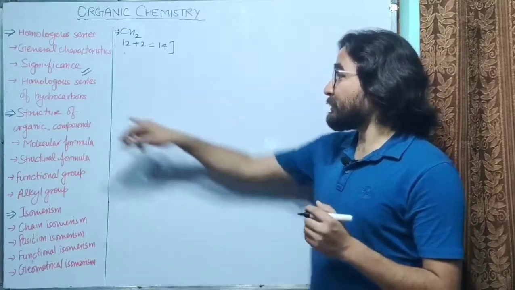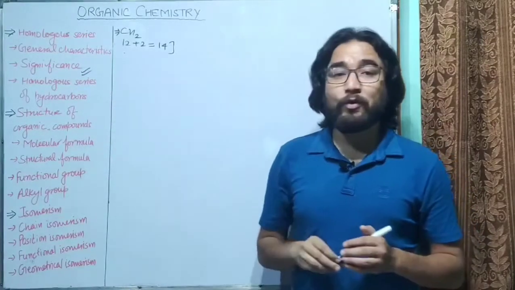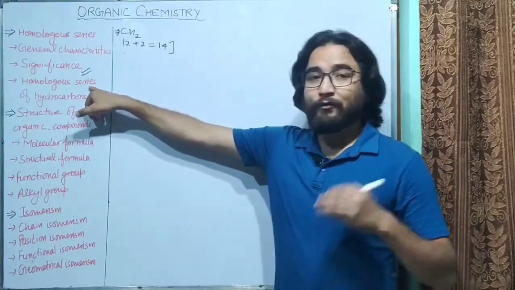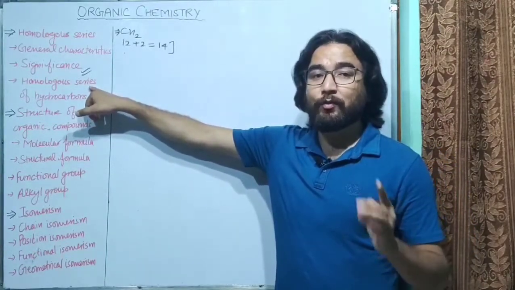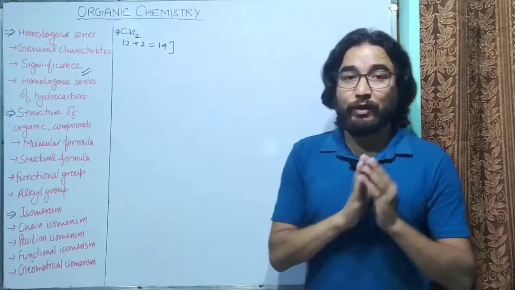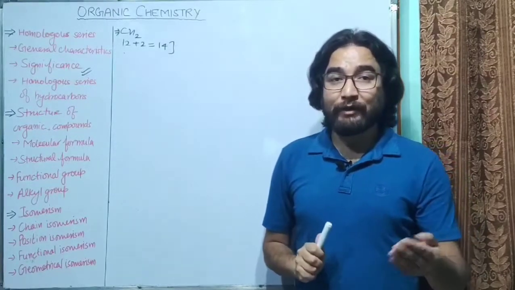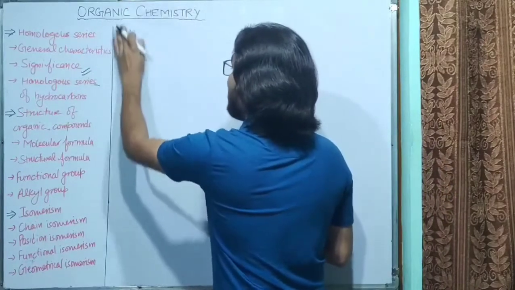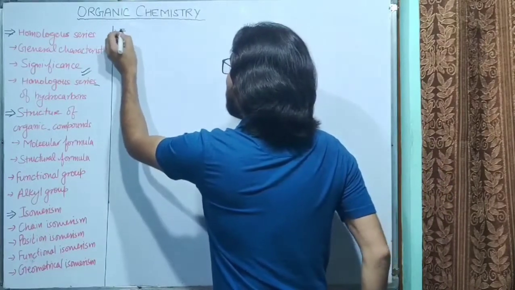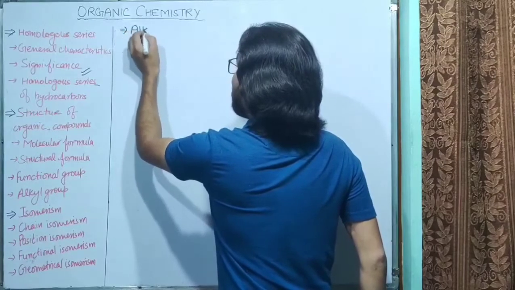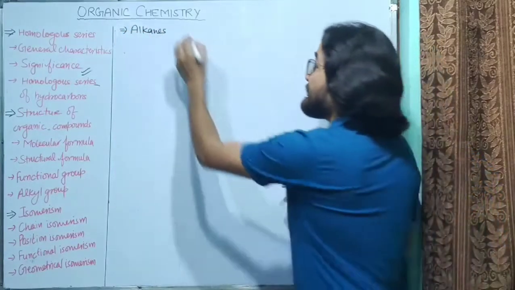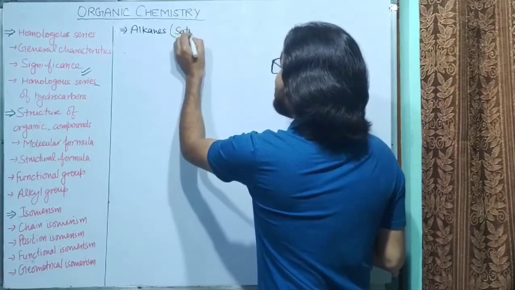Now the next topic is homologous series of hydrocarbons. These are very important homologous series of hydrocarbons. As we know, there are two types of hydrocarbons. If we talk about the homologous series of hydrocarbons, the first one is called alkanes. Alkanes are generally saturated hydrocarbons.